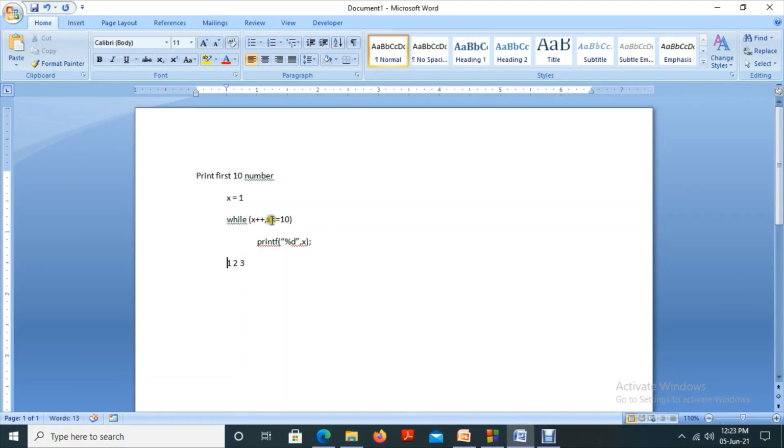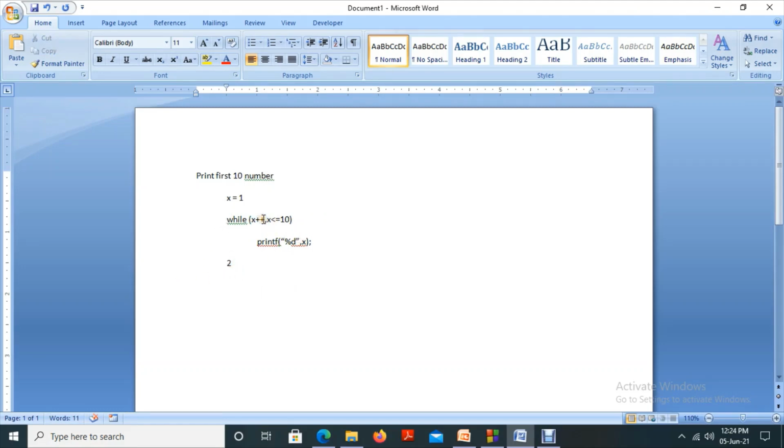x plus plus, x less than or equal to 10. So initially x plus plus, x equal to x plus 1, so it becomes 2. Our output will be like this, 2. The first value is not 1 because we updated the value of x to x plus 1. Then 2 less than or equal to 10, the condition is true. That is why we are getting the value 2 here.